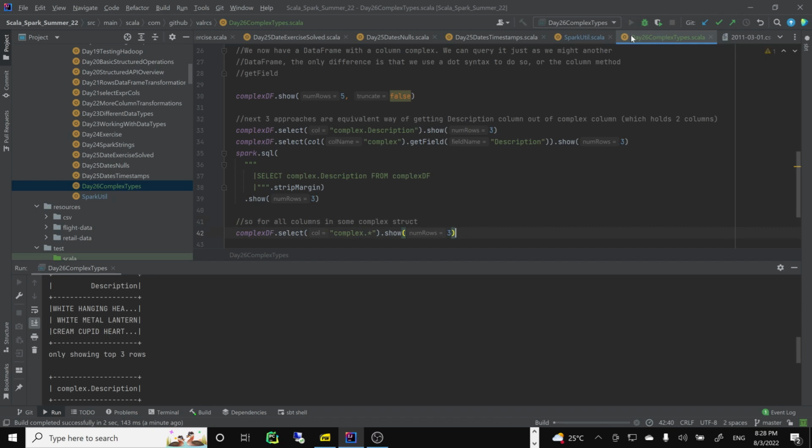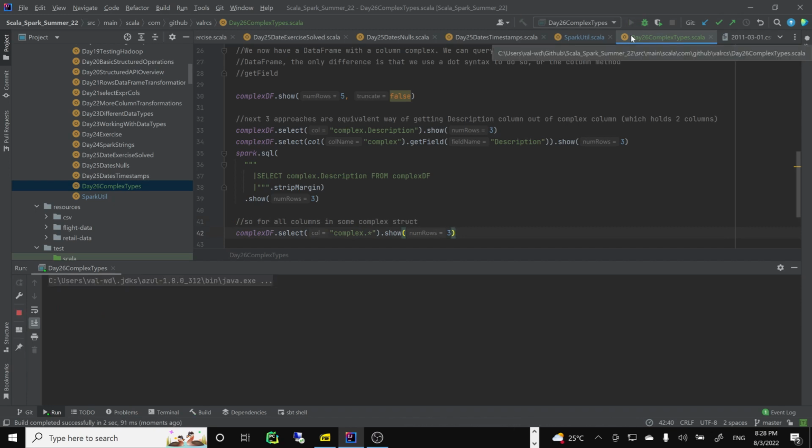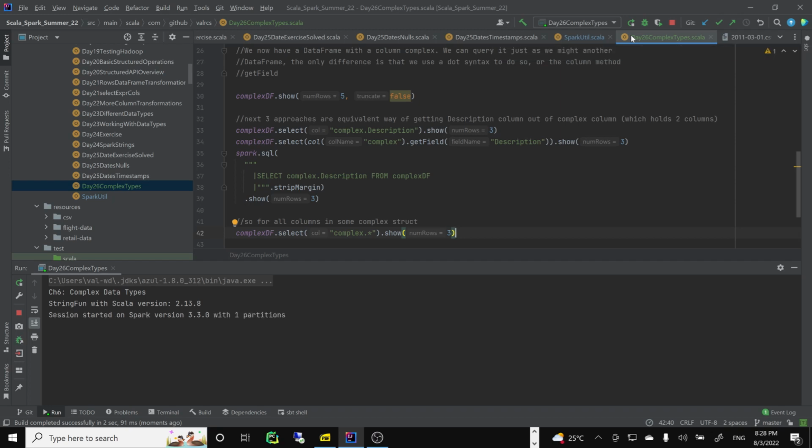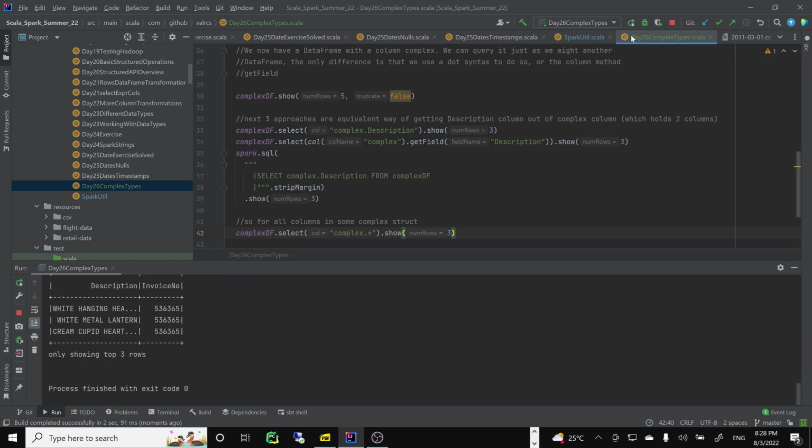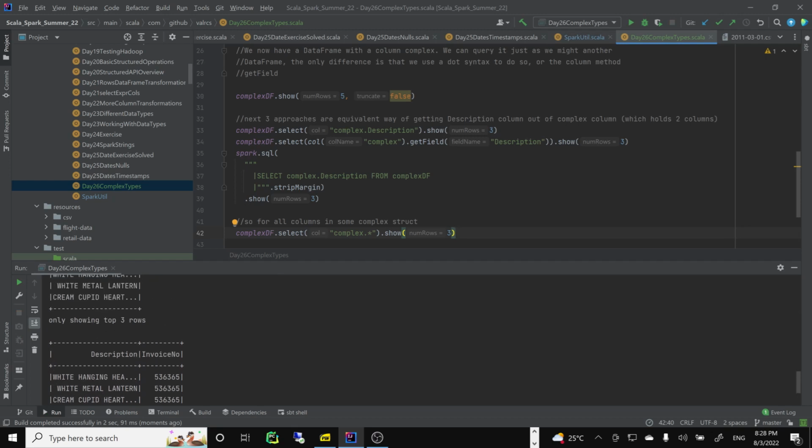Let's do it again. I think this 1.8 runs a little bit faster. I don't know, maybe just my impression. This seems like Azul 1.8 seems slightly faster. Maybe there's some caching going on. Maybe it's just impression, maybe not as fast, but speed up. And looks like it works fine. So you see, now it's back to normal. We do complex and so on. Okay, great. So we can work with complex and access these complex columns without any extra problems.